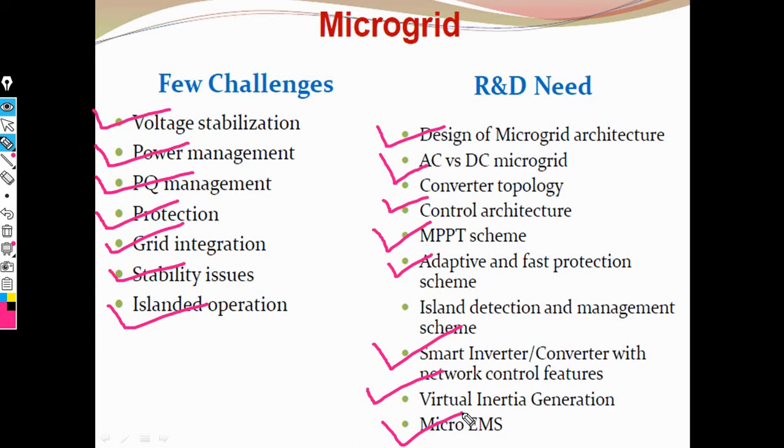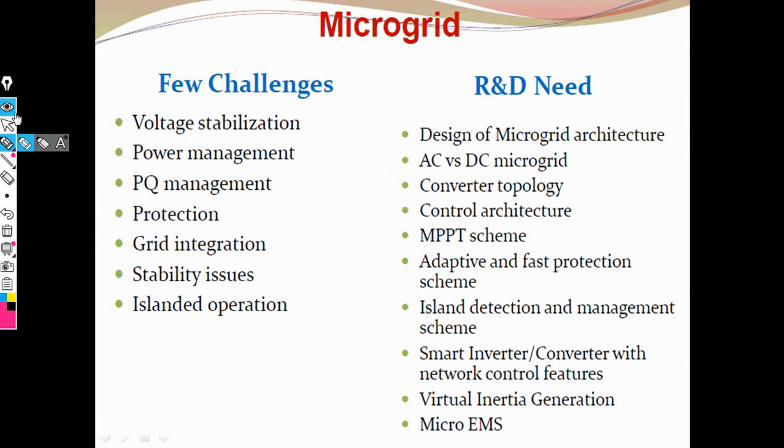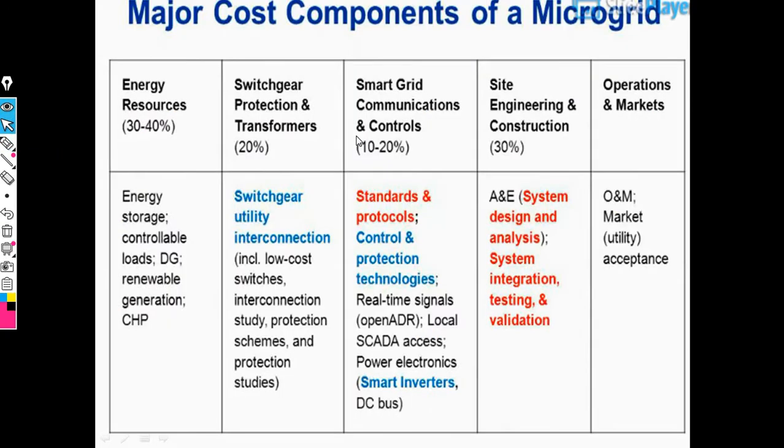Now this is the important concept: a few challenges and R&D needs. Then we have to explain several factors that are very important in microgrid, that is the major cost components in microgrid. These are the 5 components: first component, second component, third component, fourth component, and fifth component.